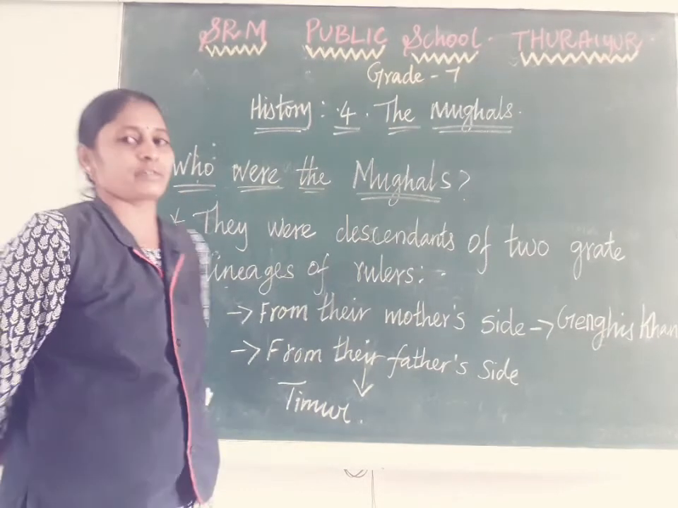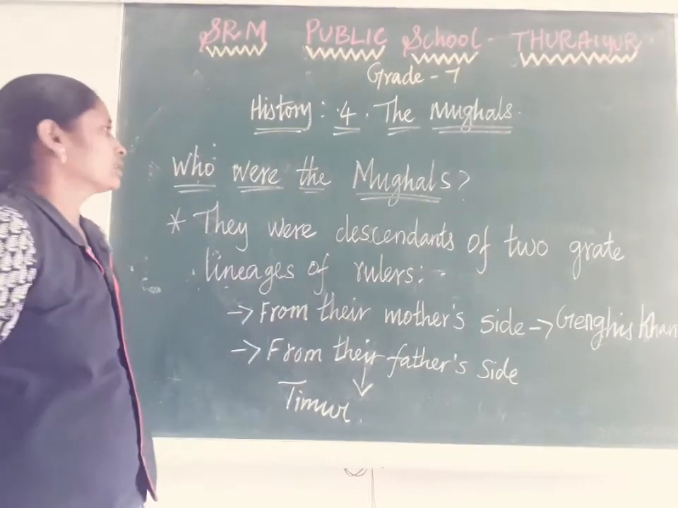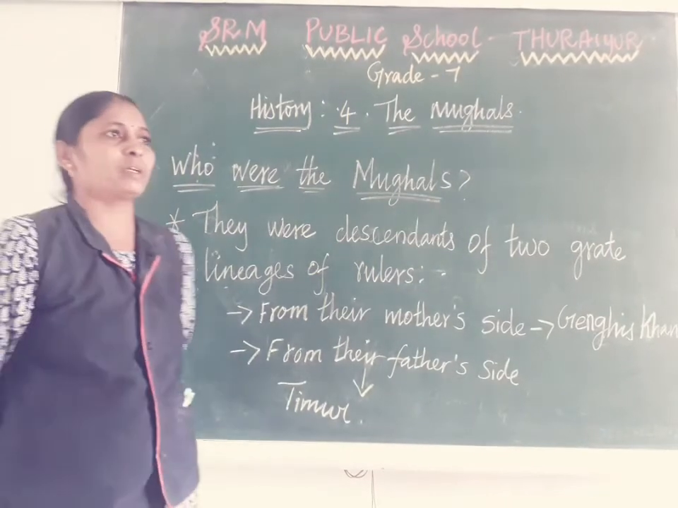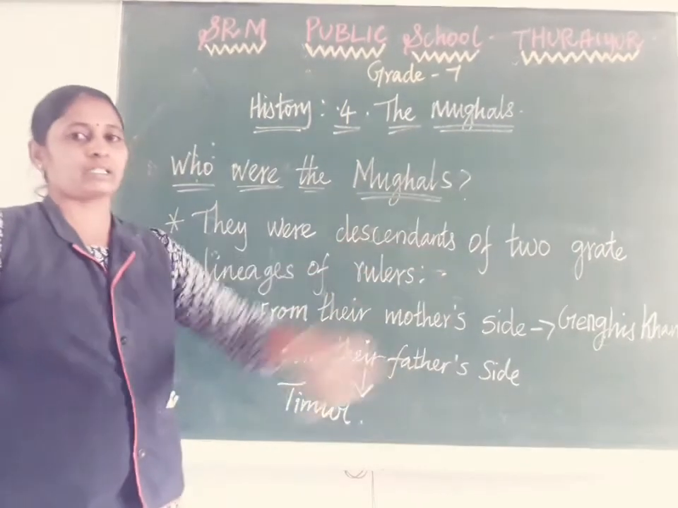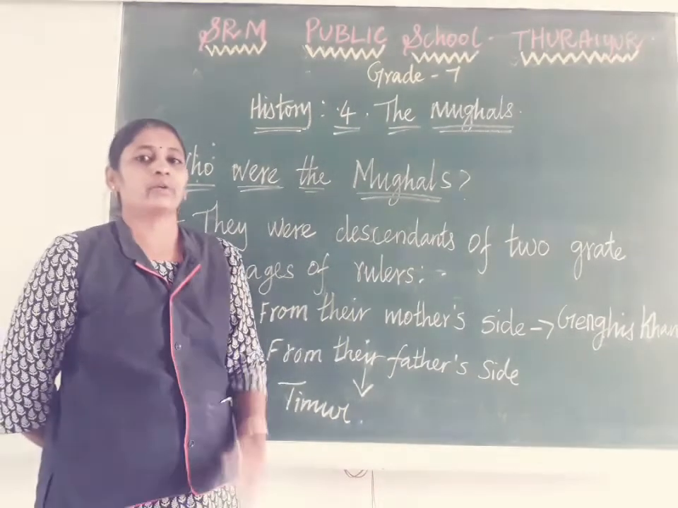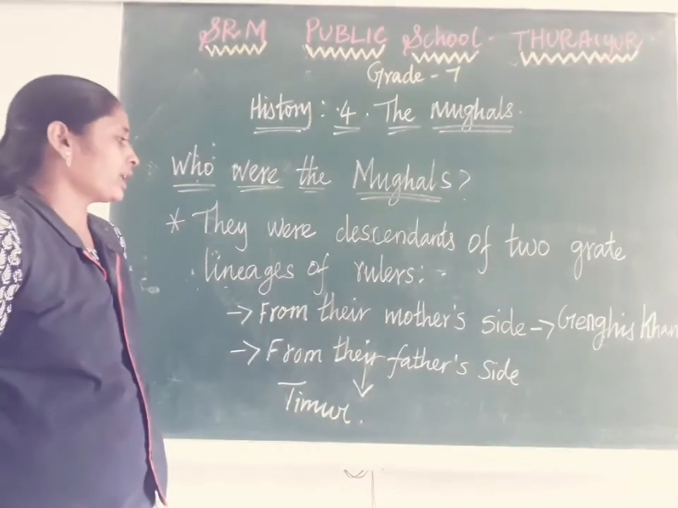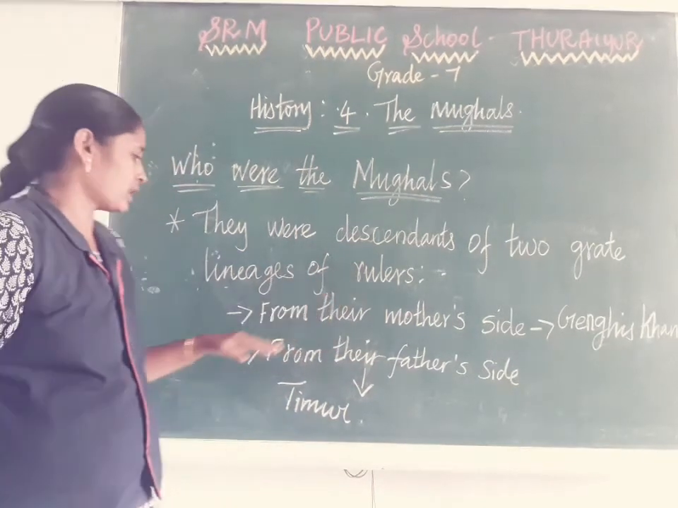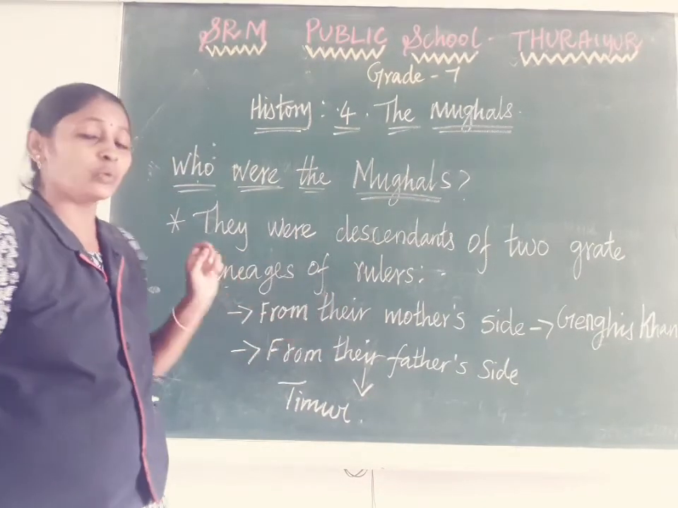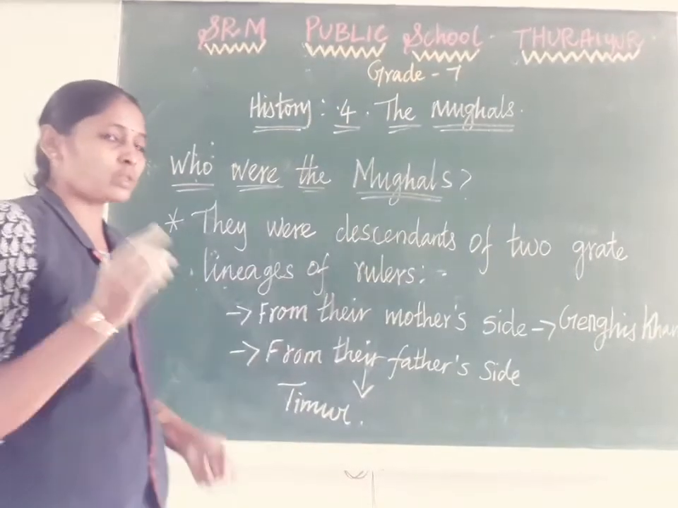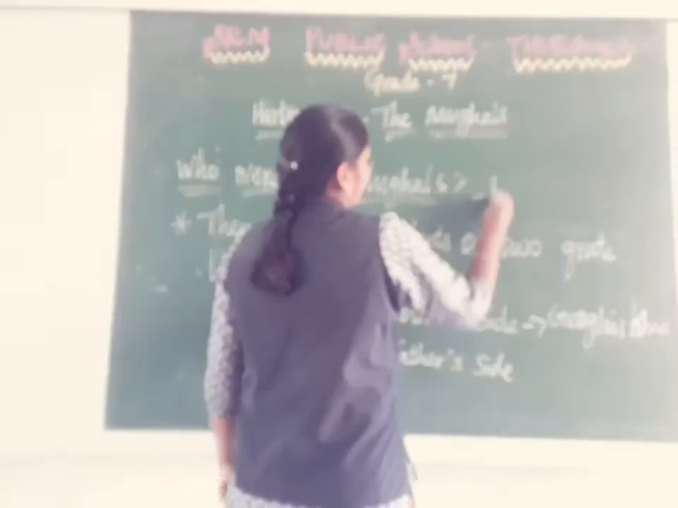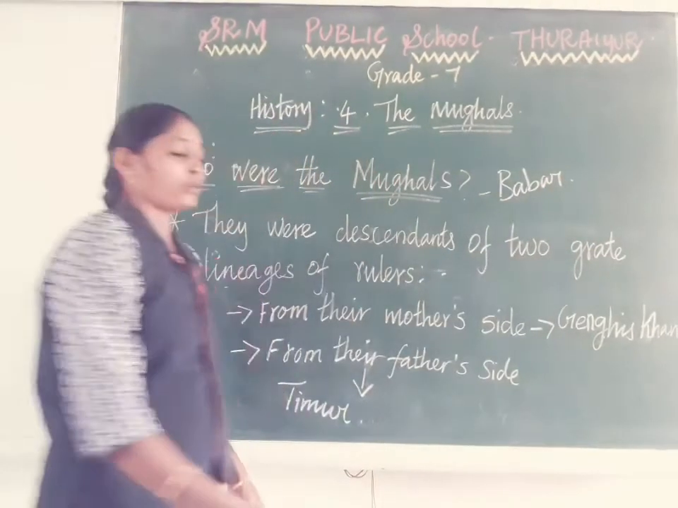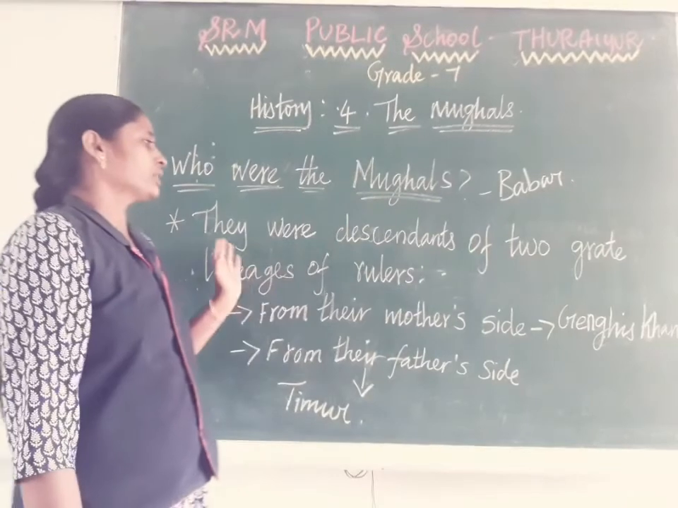Next we are going to discuss the Mughals, the history fourth lesson. Who are the Mughals? The Mughals are the people who came from present-day Afghanistan. They ruled India for around 200 years. Here I mention two ancestors of the Mughals. Who was the first Mughal ruler, or the founder of the Mughal rule in India? Babur. Babur was the founder of Mughal rule in India.